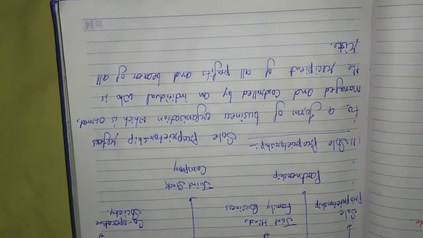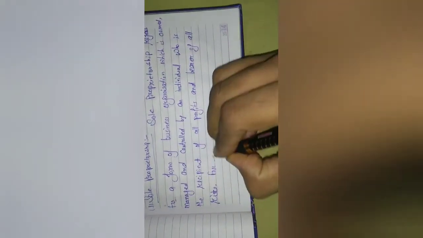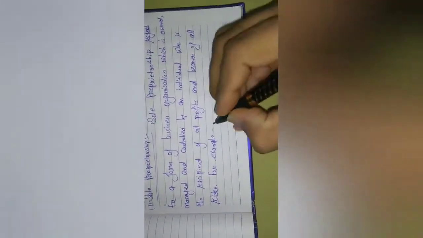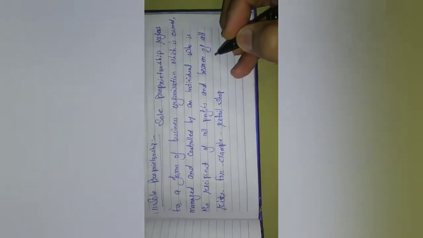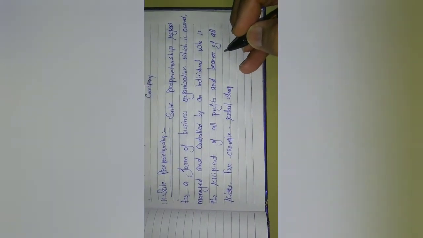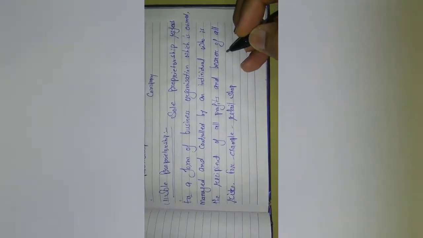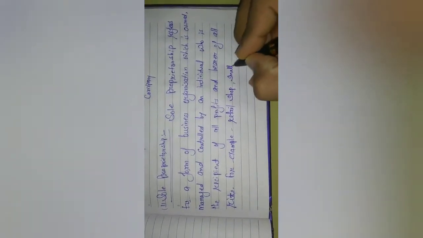Clear, students? If you have any doubt, then ask the query. For example, a retail shop. If a single person has opened any retail shop, that type of business is also included in sole proprietorship. Any small restaurant that is totally managed and controlled by an individual person, etc. Clear, students? So now page number 2. Please turn over. This is your page number 2 of today's class.